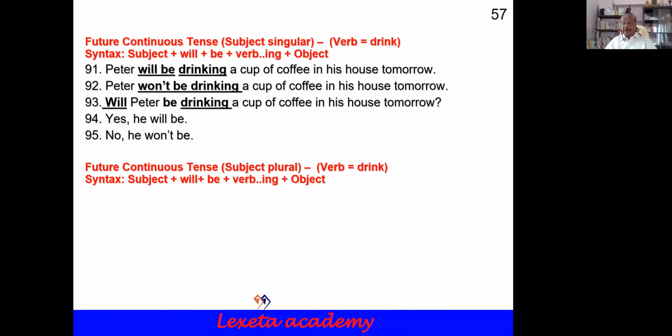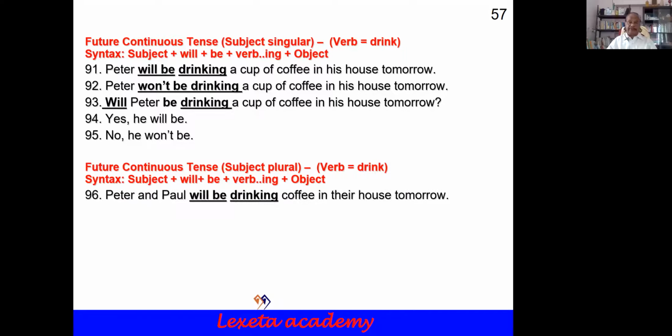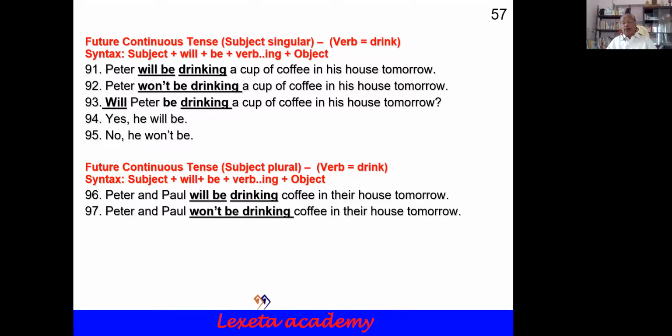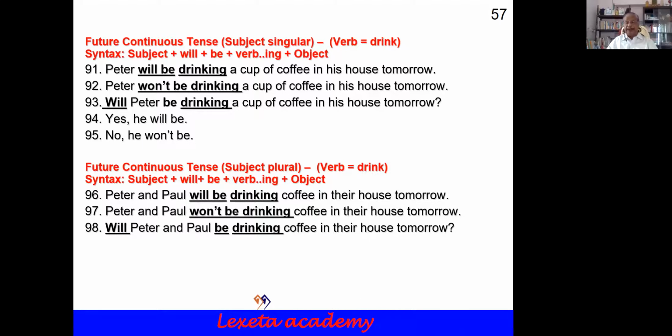Next, future continuous tense, subject plural, the same verb drink, the same syntax: subject plus will plus be plus verb-ing plus object. No change in the syntax. Peter and Paul will be drinking coffee in their house tomorrow. Peter and Paul won't be drinking coffee in their house tomorrow. Will Peter and Paul be drinking coffee in their house tomorrow? Yes, they will be. No, they won't.